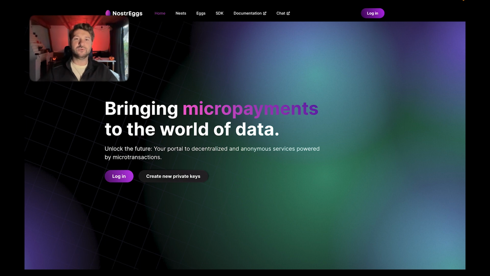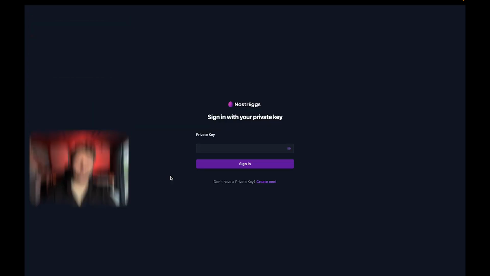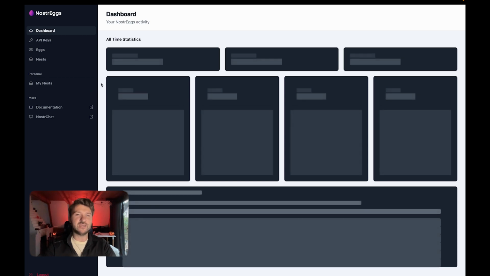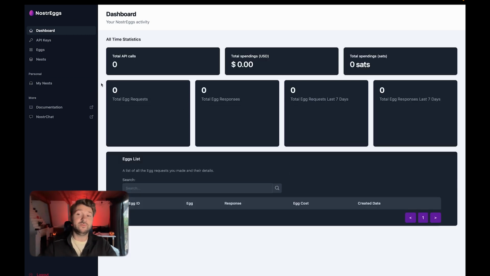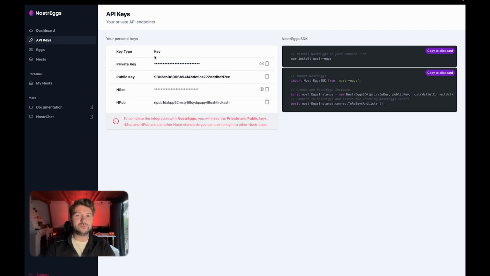So I'm a new user to NostrEggs. I do not have a private key. So when I'm on the website, nostreggs.io, well, then I can just click here and directly create new private keys. So when I load it up, you see it takes me directly to the dashboard, which is empty, obviously, because I have not created an app yet. And in fact, I don't even have to. But me as a user, well, I've just created some API keys that we have right here, right? So these are the ones if you want to integrate with the NostrEggs SDK. And if you just want to send to someone else, I recommend using this one. They're just different Nostr standards.